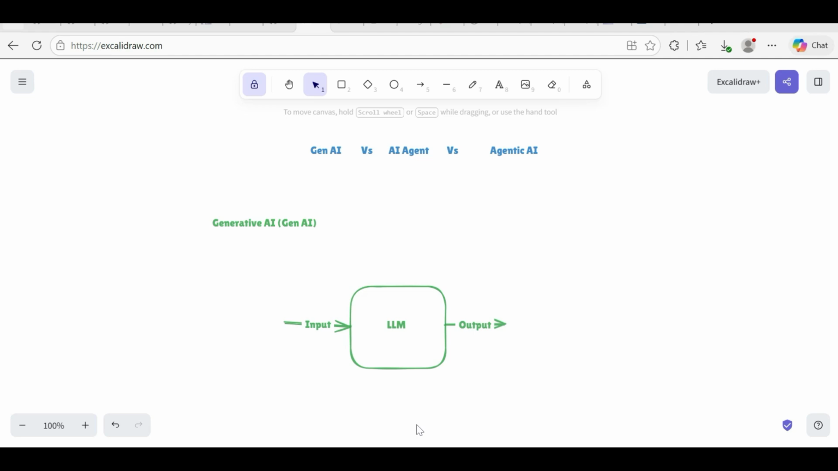Hi all. In this video we are going to discuss GenAI versus AI agent versus Agentic AI. In generative AI, I would like to explain in a simple way. If you give any input, it will go to the LLM and it will process the data. It will process your question and give you the output.